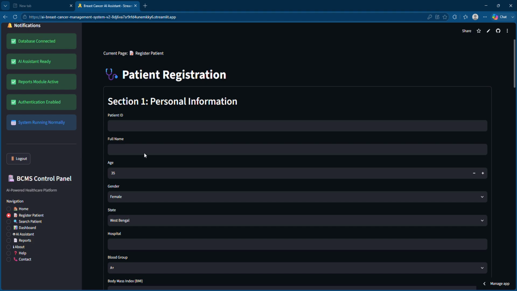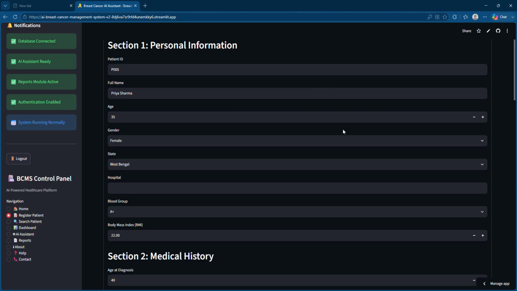Here is the register patient option. Let's say I am registering a random patient here. The patient ID is P006, no, not 6, let it be 5, I am making it P005. Let the name be Priya Sharma. So you can see Priya Sharma, right?